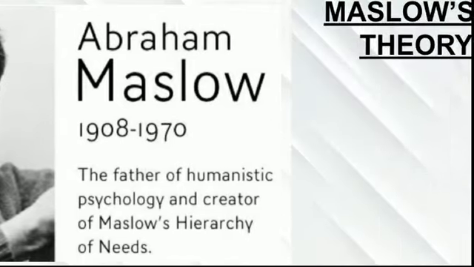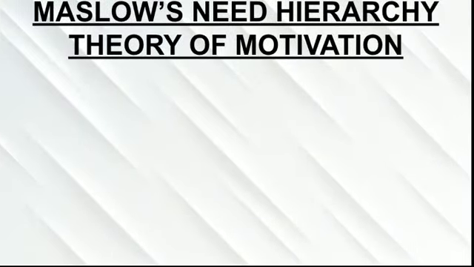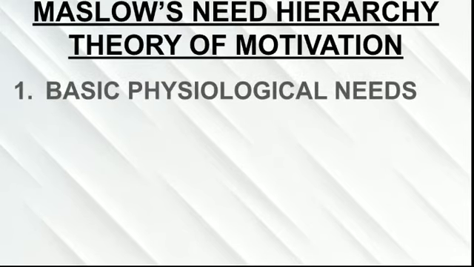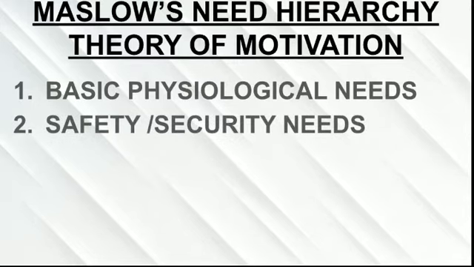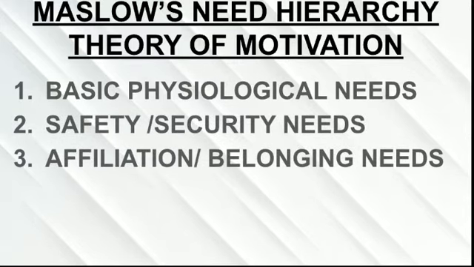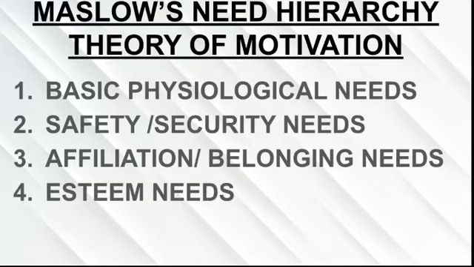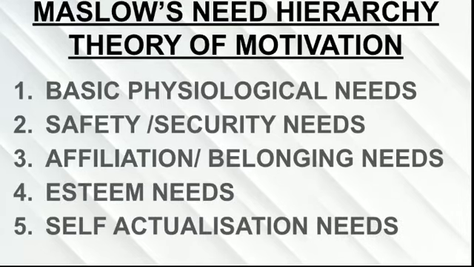In Maslow's need hierarchy theory of motivation, the first need is the basic physiological needs. The second one is the safety and security needs, the third one is affiliation and belonging needs, the fourth one is esteem needs, and the fifth one is self actualization needs. These are the five needs according to Maslow which will motivate an individual one by one. We'll study from the lowest level to the highest level.